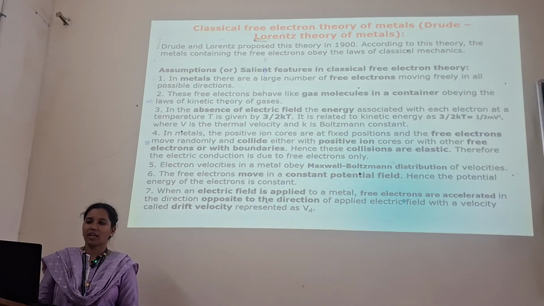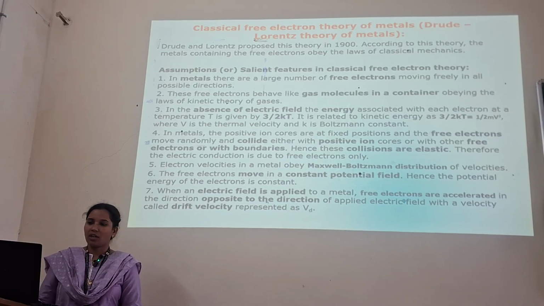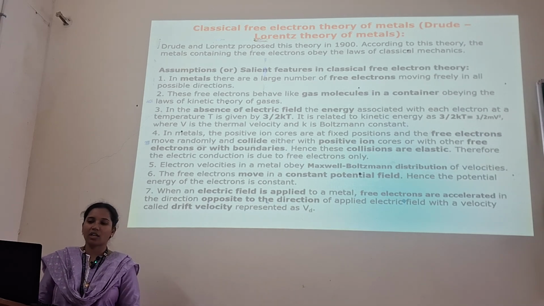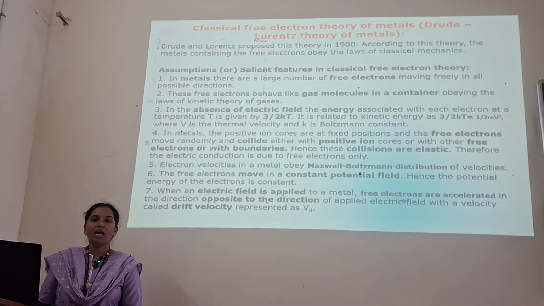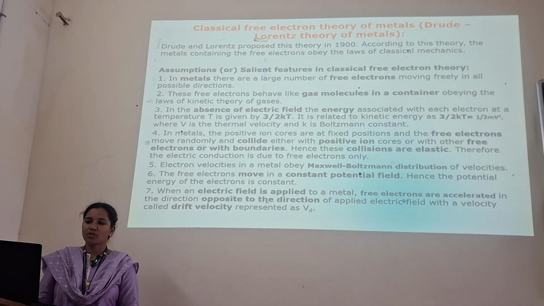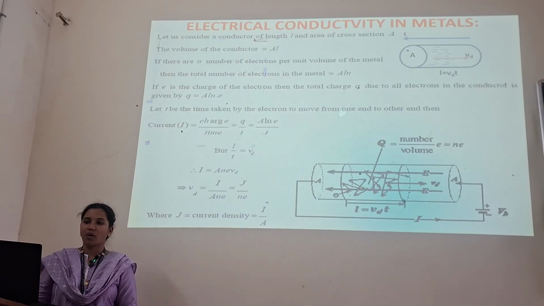In metals, the positive ion cores are at fixed positions, and the free electrons of the conduction band move randomly and collide either with positive ion cores, other free electrons, or boundaries. Electron velocities in metals obey the Maxwell-Boltzmann distribution of velocities. The free electrons move in a constant potential field. When an electric field is applied to a metal, free electrons are accelerated in the direction opposite to the applied electric field with a velocity known as the drift velocity, Vd.